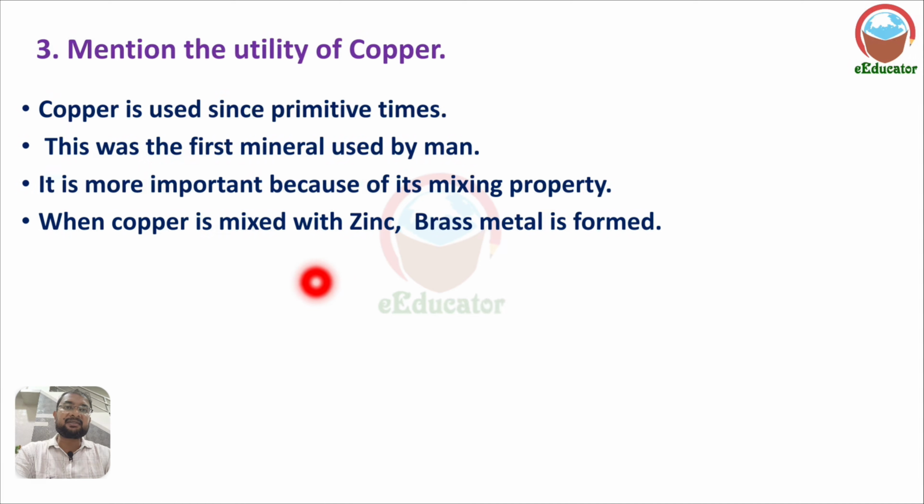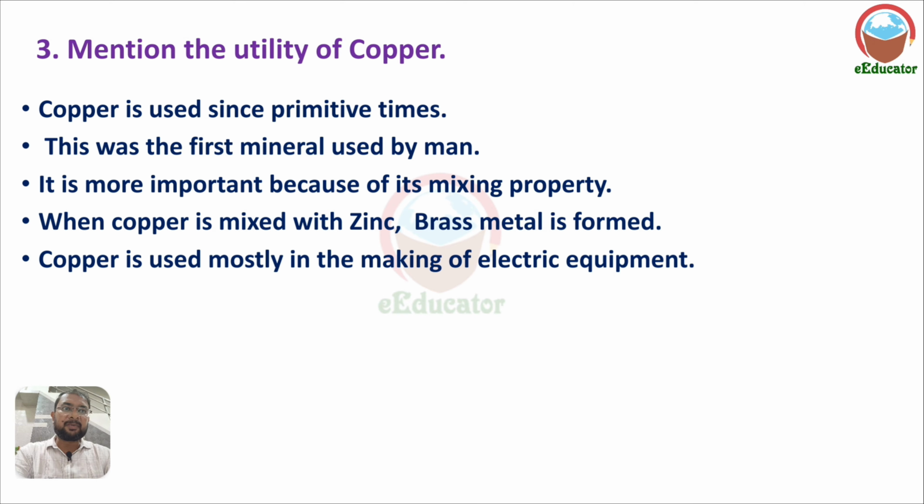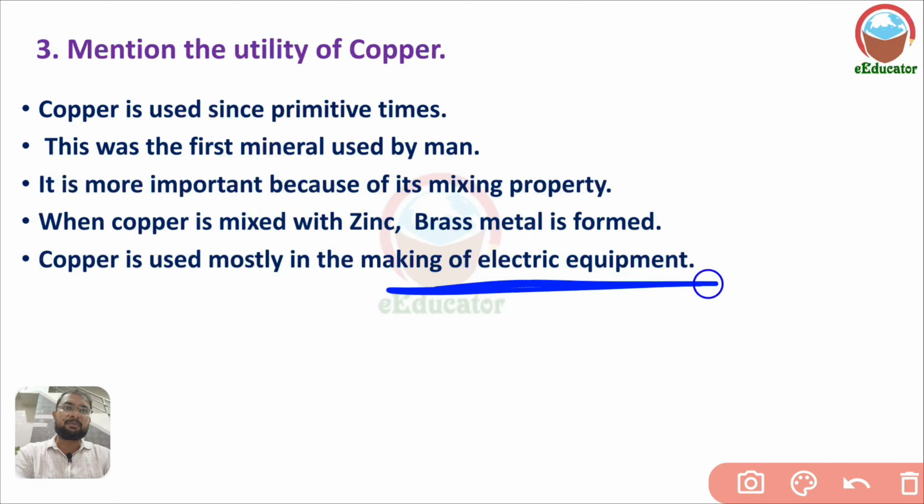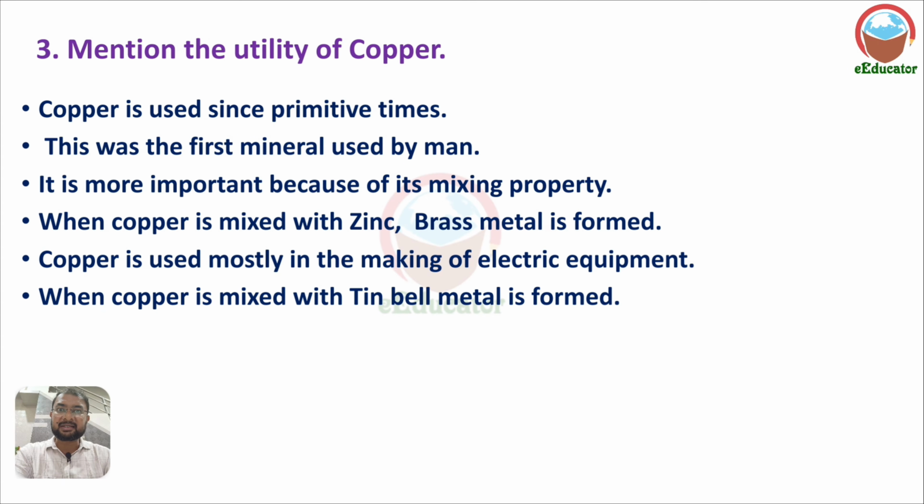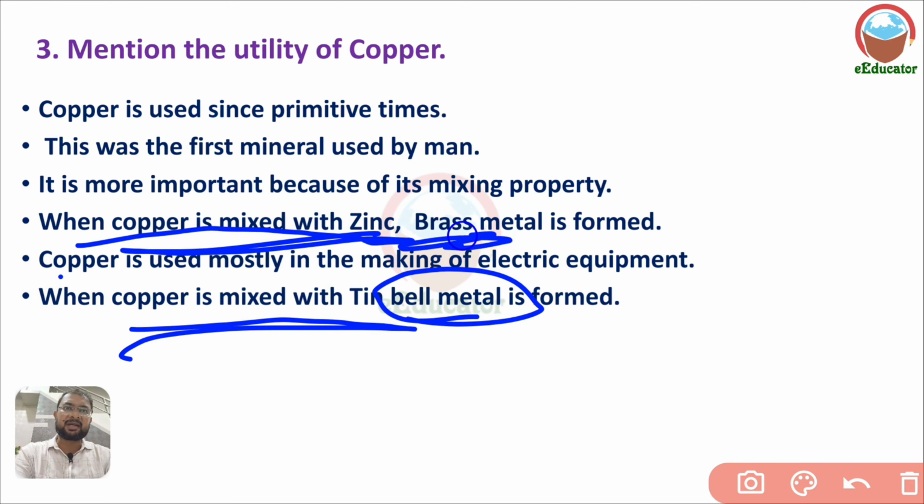So when copper is mixed with zinc, it forms a brass metal. And copper is mostly used in making of electric equipment. Copper is used for electric equipment. So when copper is mixed with tin, bell metal is formed. And when copper is mixed with zinc, brass is made.